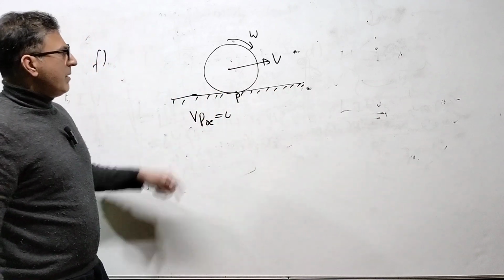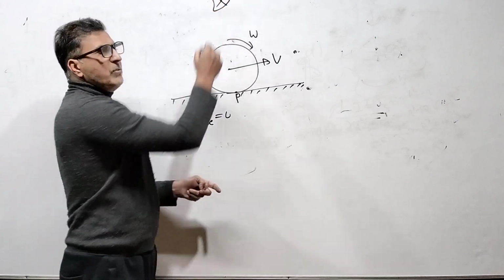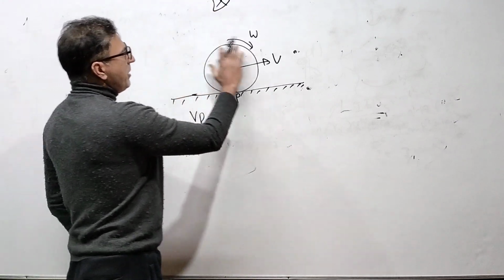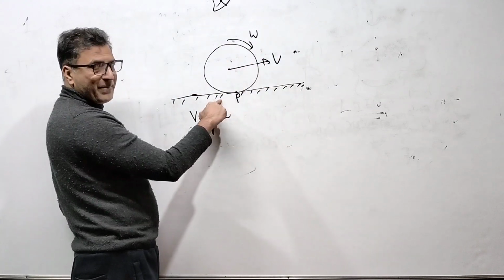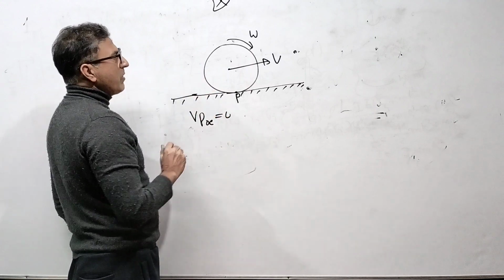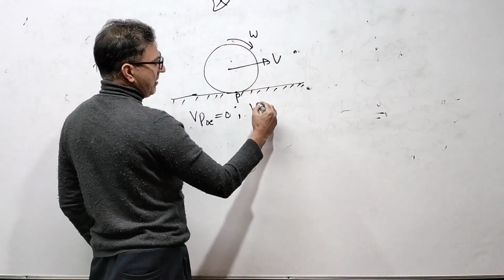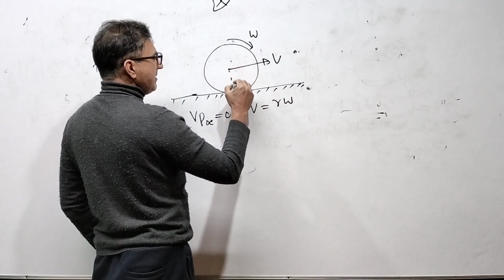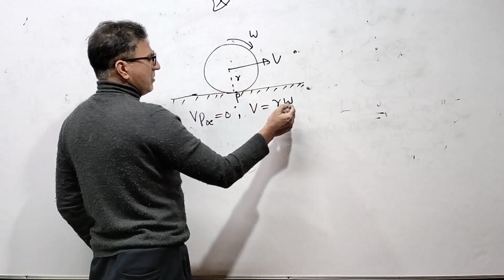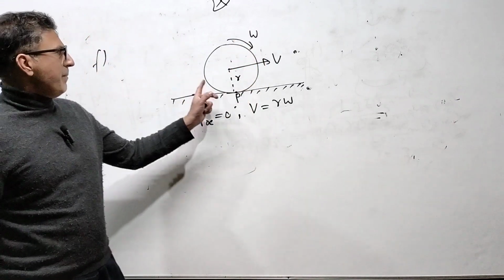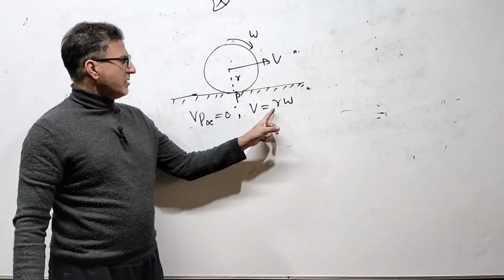When a body rolls, you must know the point of contact has 0 velocity with respect to the surface on which it rolls. That you must remember. Okay. And one more condition for rolling is that the velocity of the center of mass is r omega, where r is the radius of the disc, maybe cylinder, maybe sphere, and omega is the angular velocity. So the condition for rolling is that the velocity of the point of contact is 0 with respect to the surface, and the velocity of the center of mass is r omega.